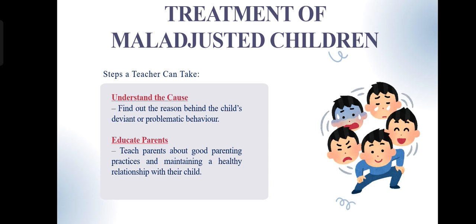The next step is educate parents. Many adjustment problems begin or worsen at home, so parental cooperation is essential in treatment. Parents must be guided on how to handle their child's emotions with patience and care. When parents and teachers work together, the child feels safe both at home and at school. This is the best foundation for readjustment.